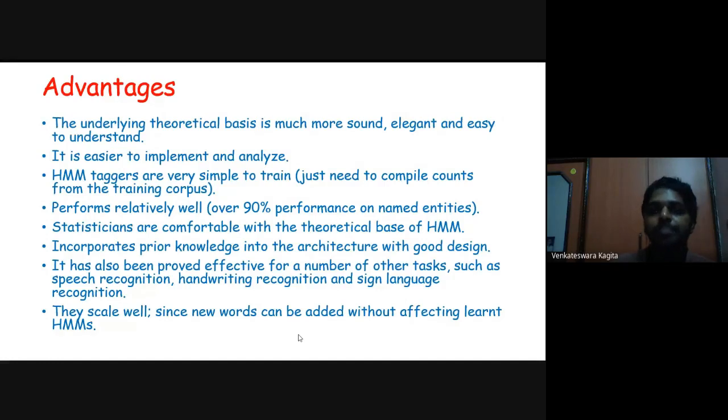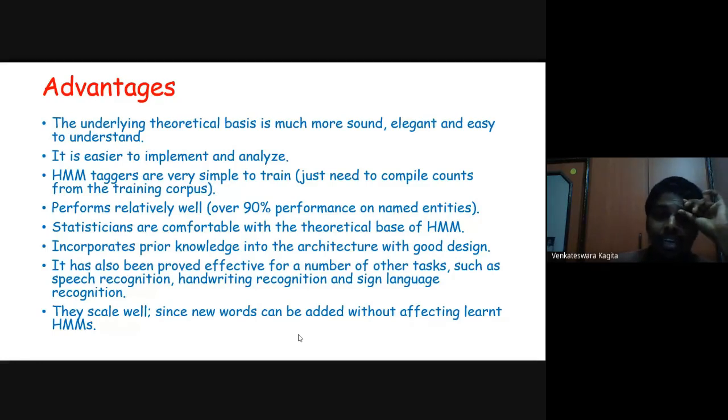Or for handwritten character recognition, if I start at some position to write R, what is the probability that it is R? These kinds of problems can be solved using hidden Markov models. It incorporates prior knowledge into the architecture with good design. It has also been proved effective for a number of other tasks such as speech recognition, handwritten recognition, sign language recognition, and various other tasks.